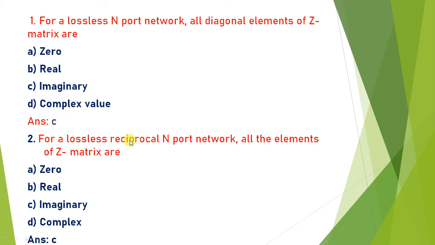For a lossless reciprocal n-port network, all the elements of the Z matrix are what? We have discussed what lossless is, but what is reciprocal? Reciprocal means S12 is equal to S21, and S31 is equal to S13. For a lossless network, all the diagonal elements of the Z matrix are always imaginary, as in the case of MCQ 1. So the answer is C.